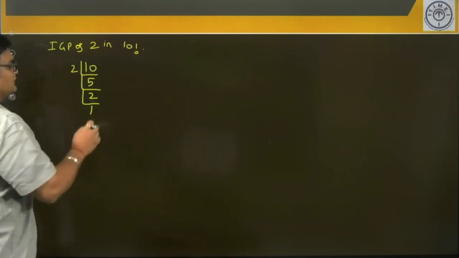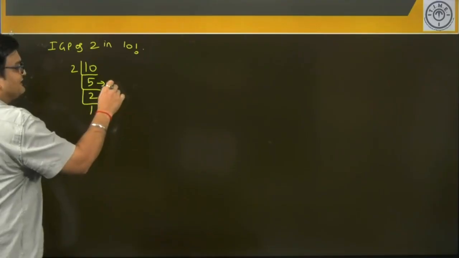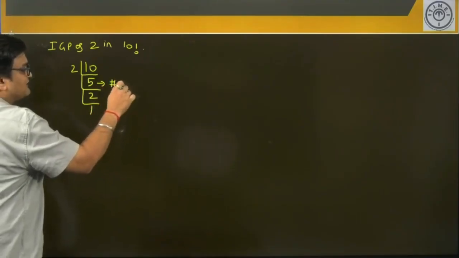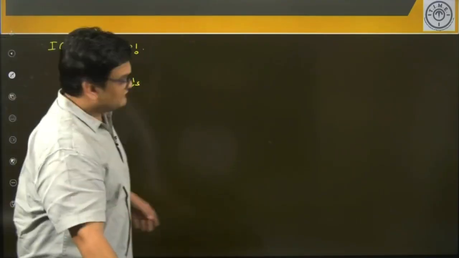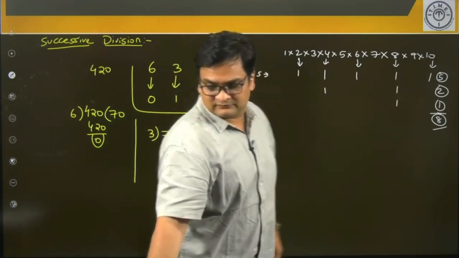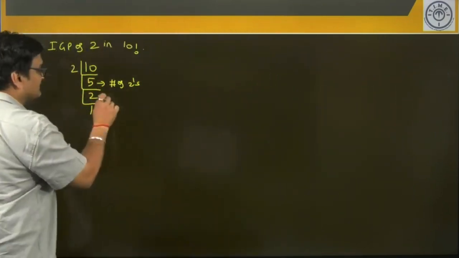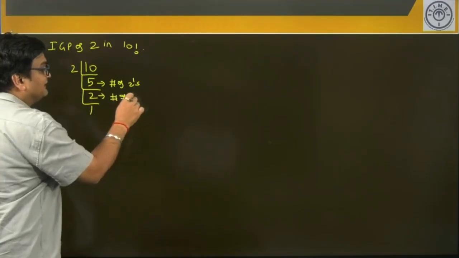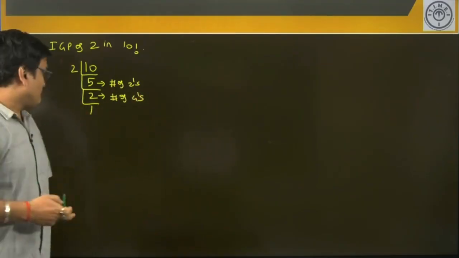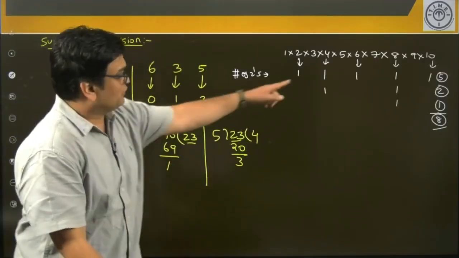Now please note, what is this 5? This 5 is nothing but the number of single 2's. Now what is this 2? This is the number of 2's hidden in 4's. So you can see that it was 2 only.